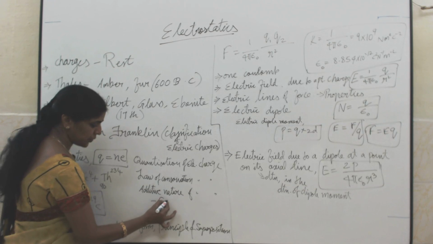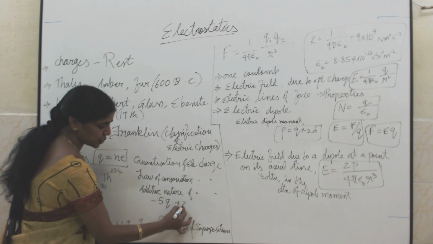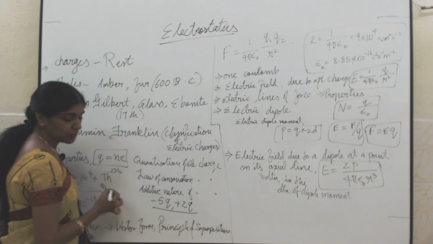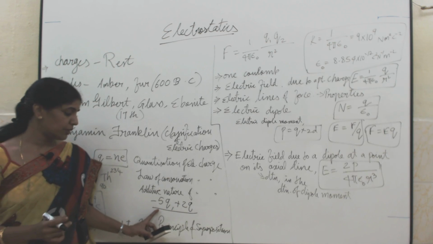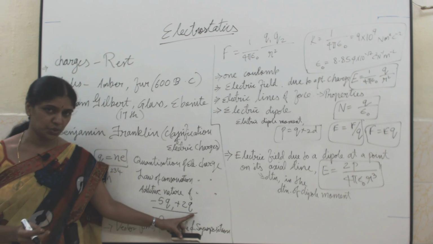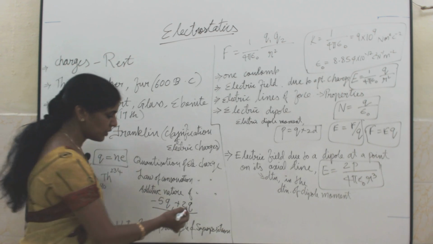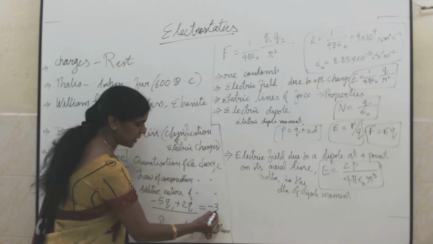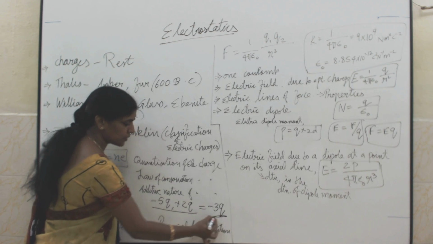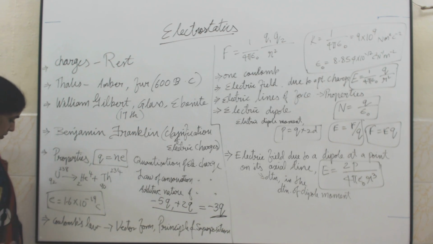One is minus 5q, the other one is plus 2q. How to find out the total amount of charge present in the system? One is minus 5q, one is plus 2q. You have to take the vector sum. So minus 5 plus 2 is your minus 3q. So this gives you the total amount of charge present in an isolated system.